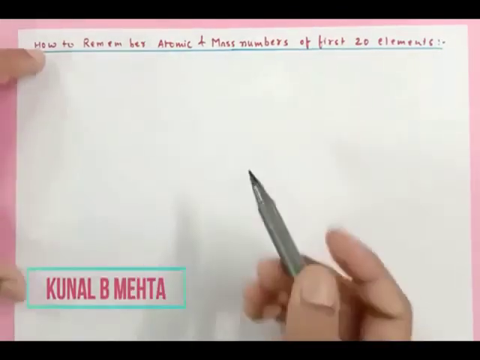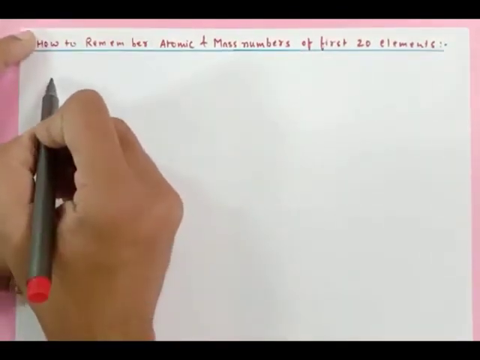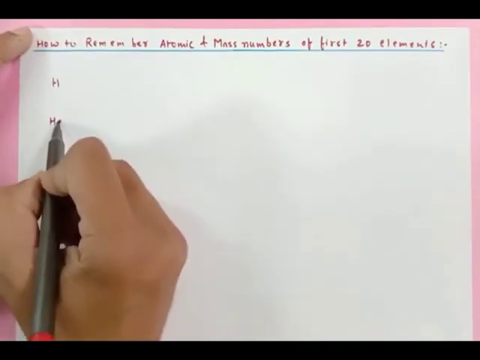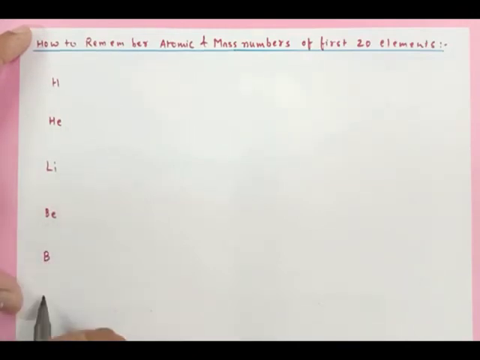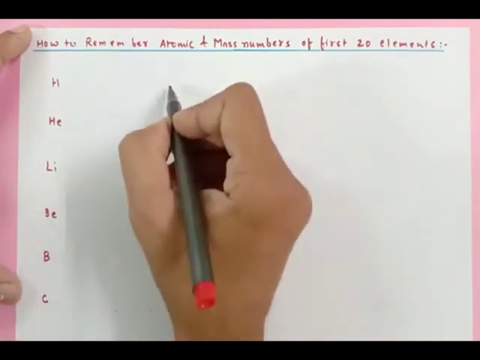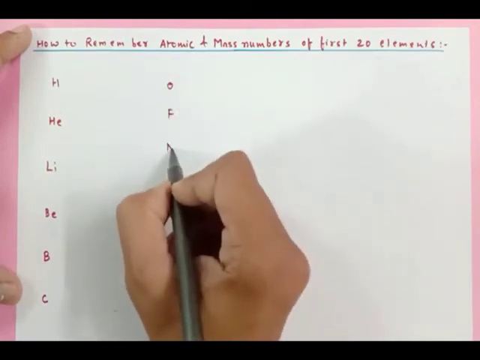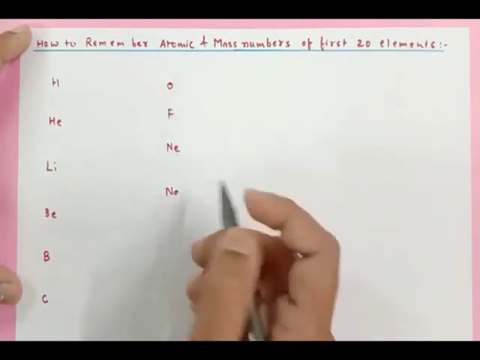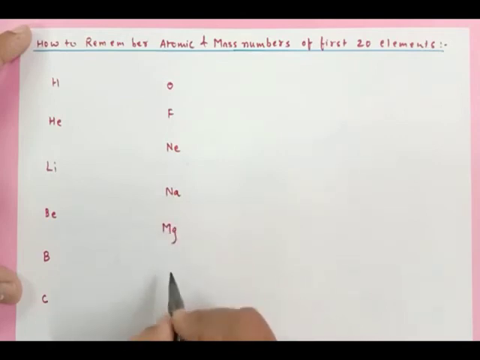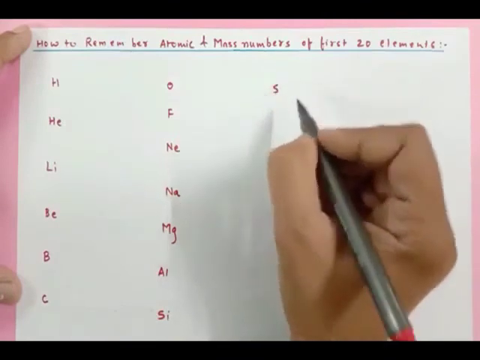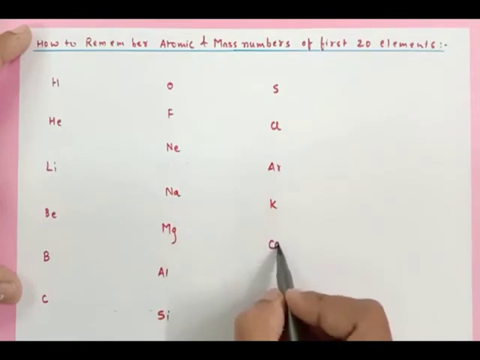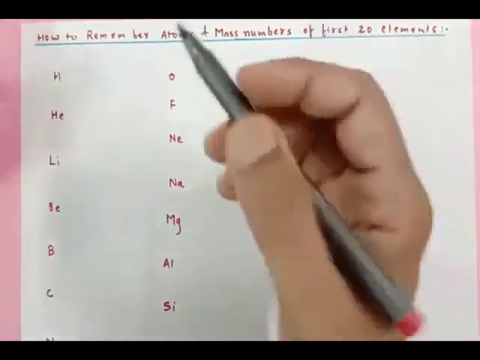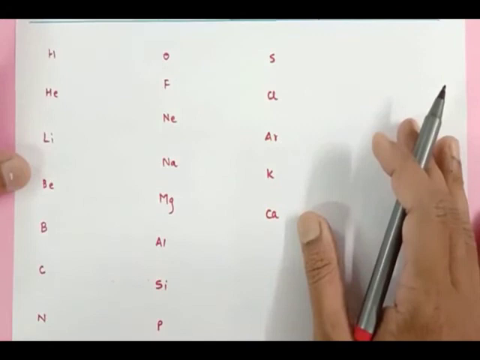So let's first write down elements 1 to 20 in sequence: hydrogen, helium, lithium, beryllium, boron, carbon, nitrogen, oxygen, fluorine, neon, sodium, magnesium, aluminum, silicon, phosphorus, sulfur, chlorine, argon, potassium, calcium. Now these are elements 1 to 20 written in sequence.